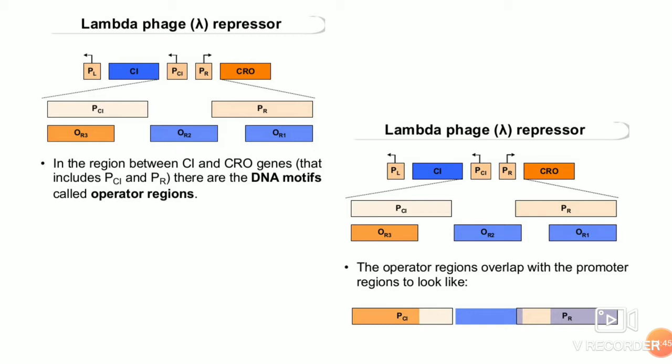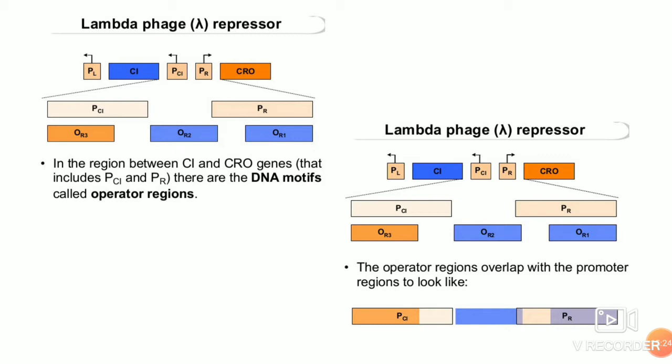In the region between the CI and CRO genes, including the promoter for CI and the promoter for right gene transcription, there are important regions called operator regions: R1, R2 and R3. They are placed very beautifully, in an overlapping manner. If you look at the right side, you can see the three regions overlapping the promoter for CI and the right promoter. On the overlap it looks like this.